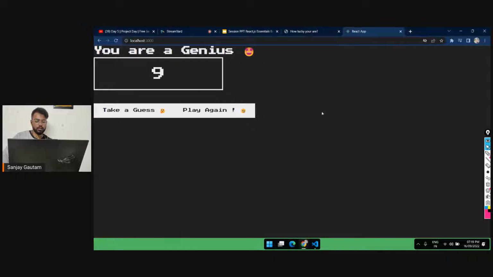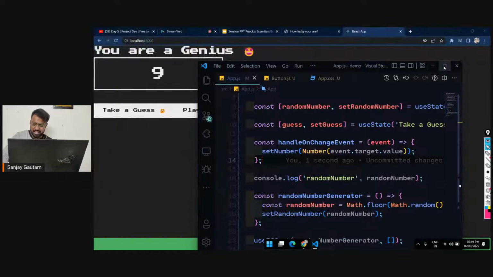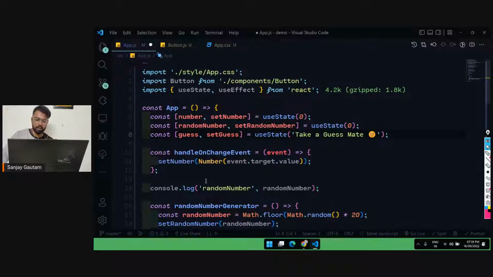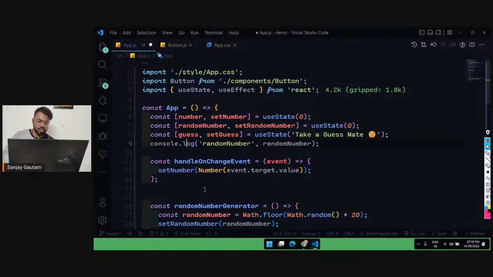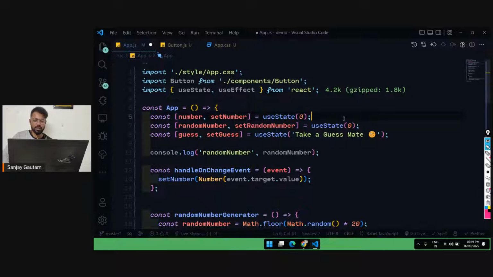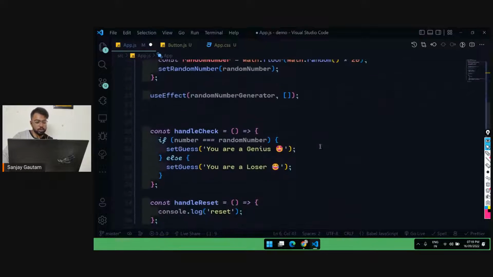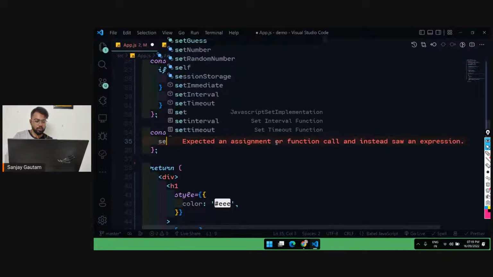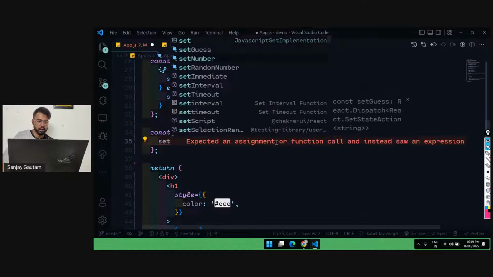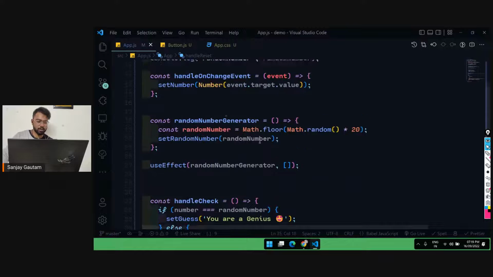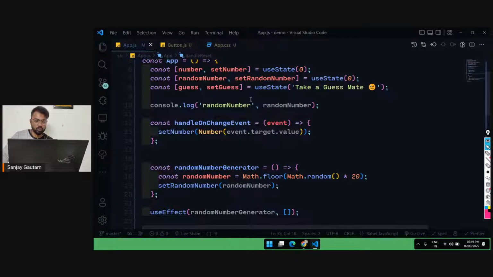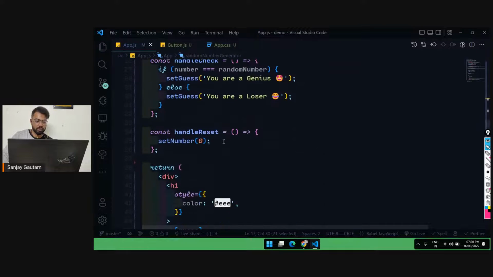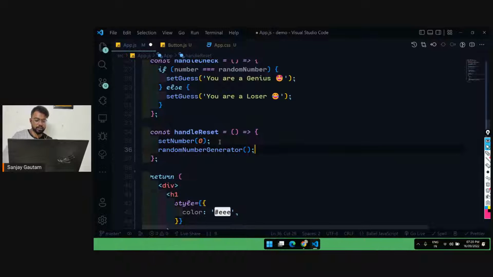So our UI is very responsive. Initially it is a little difficult, but after a while adding some feature is super easy. I can add a feature in a single go. Suppose I want to handle the reset button. On handle reset, I will set the number to 0, whatever the user was typing, and I will execute this set number generator function one more time, so it generates a new random number.